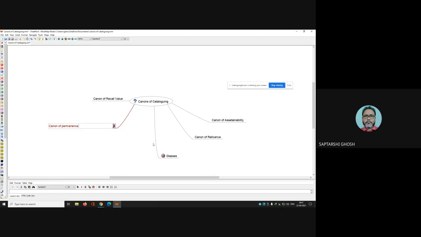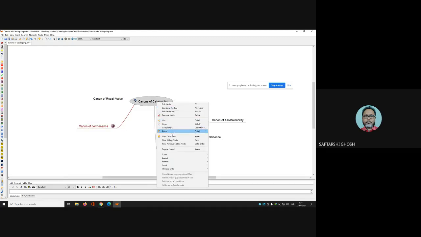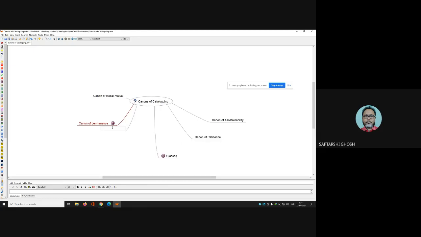Now this is a new child node, canon of currency. So you always have to use glasses here, because canon of permanence says you cannot change the subject heading, otherwise your users will be confused.